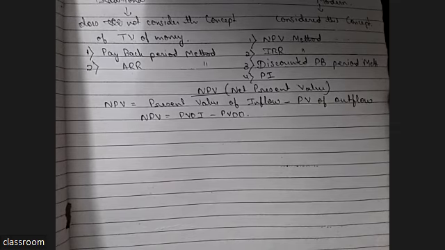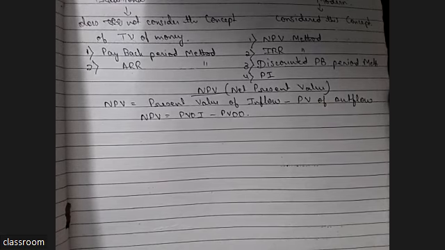It means the bank has saved your purchasing power. Because of a savings account, your money does not really increase. You can't say that if you keep money in a savings account, your money will increase. Your purchasing power will be constant. So what is the concept of present value?